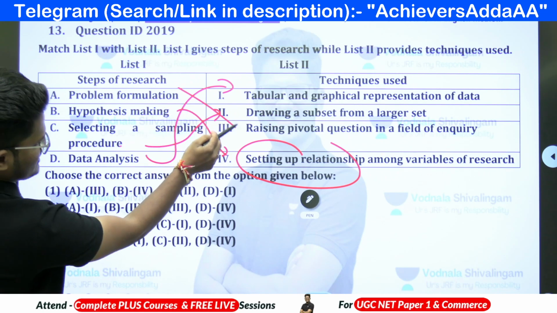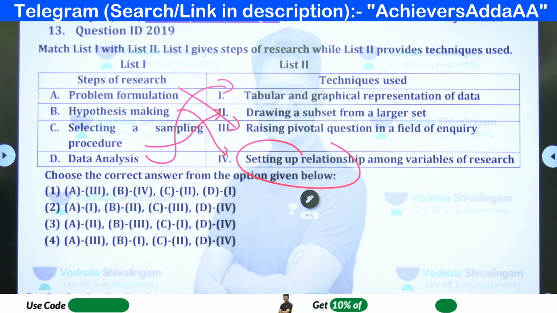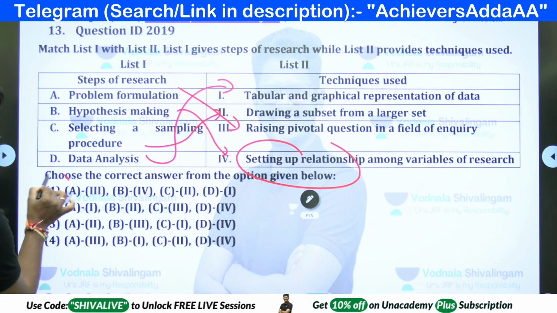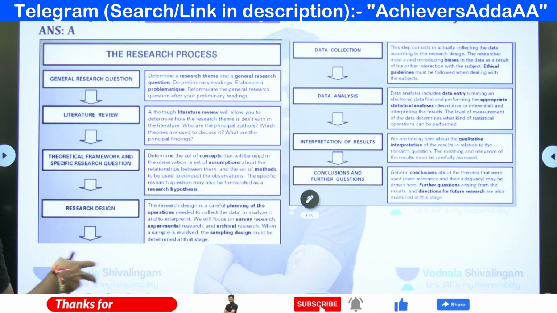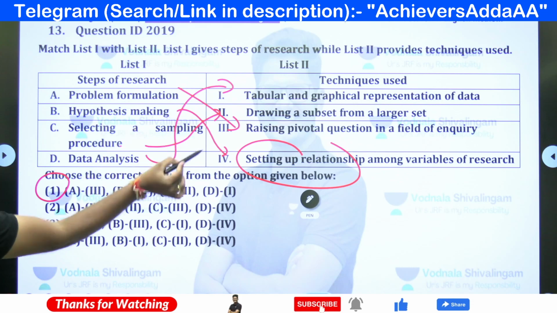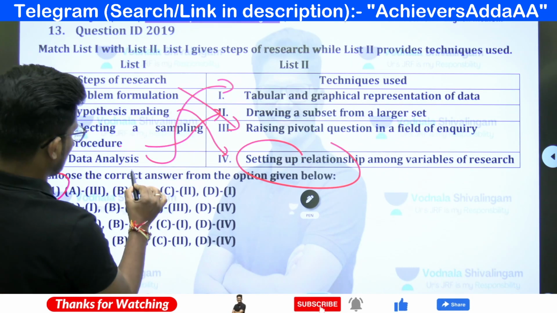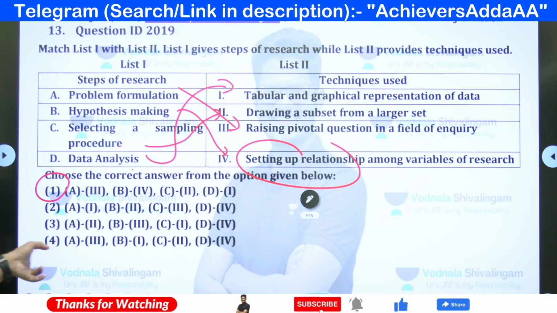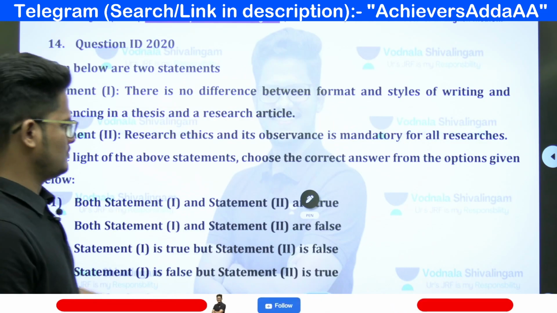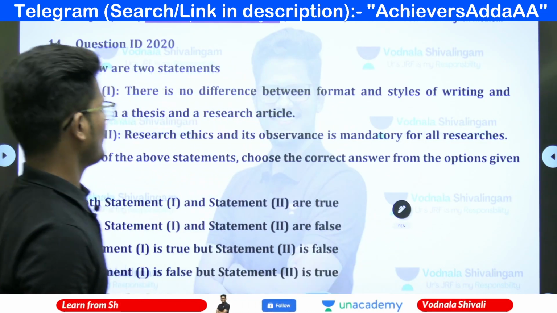Problem formulation is raising a question. So A3 B4, is there any option? Option number 1 is available. Yes. Let's see the answer. Yes, answer is option number A. A3 B4 C2 and D1. Obvious. Very easy question. 2 marks.